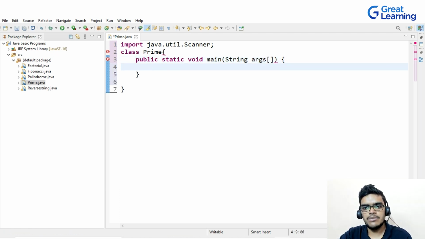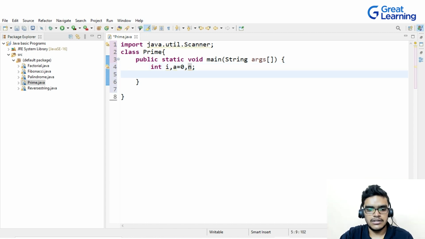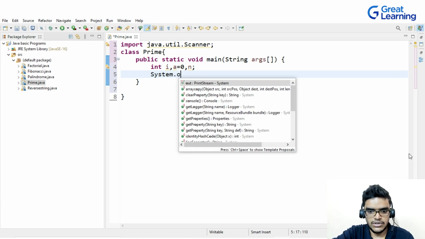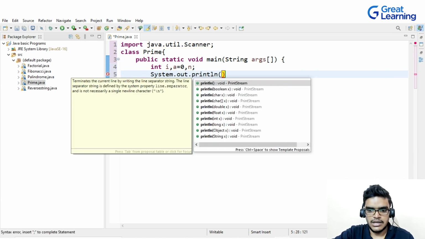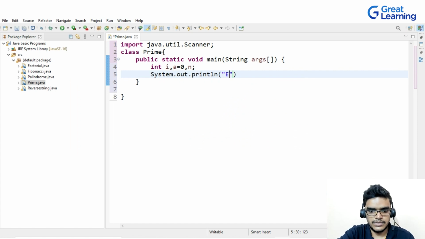And inside this main method, I will create an integer. So let me create integer I, and then I will create a is equal to 0, and then n, and then after that I will write System.out.println, enter a number.